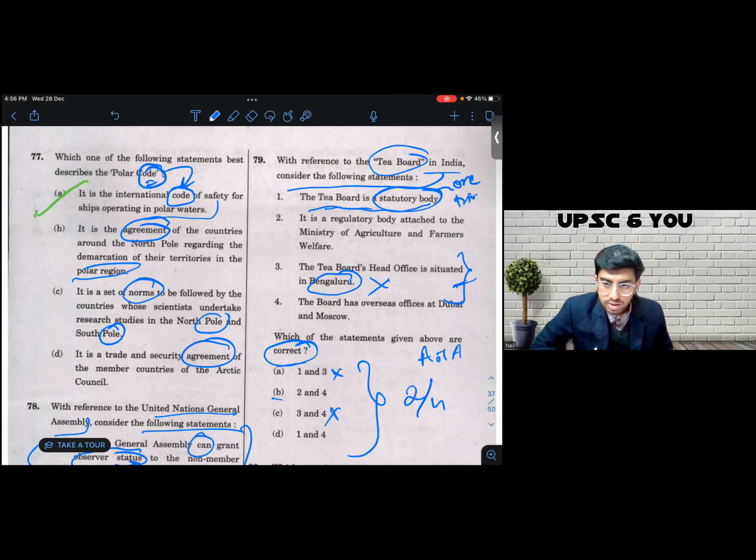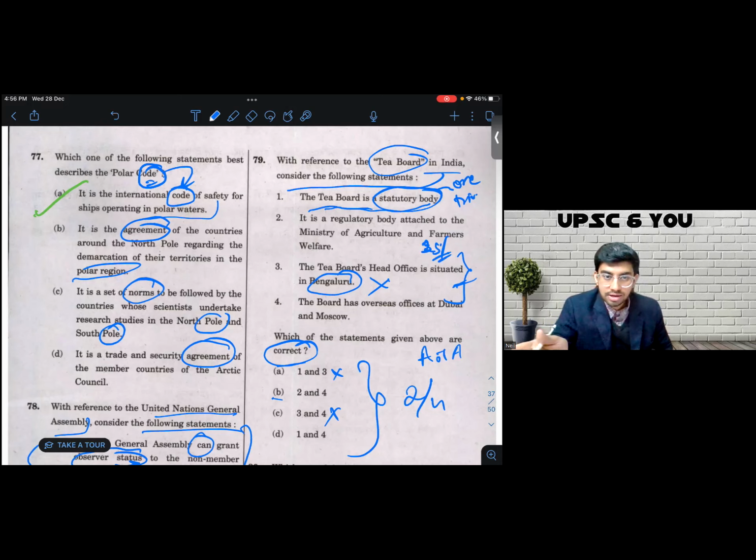In that case, statement 2 is incorrect. Let's say it is a regulatory body, but not attached to this ministry. Then also this statement stands incorrect. Let's say it is neither a regulatory body nor attached to the Ministry. Even in that case, it is incorrect. So the odds are only 25% that both of these pieces of trivia are right at the same time.